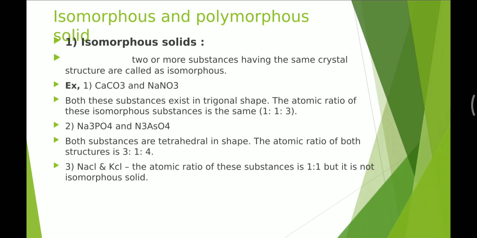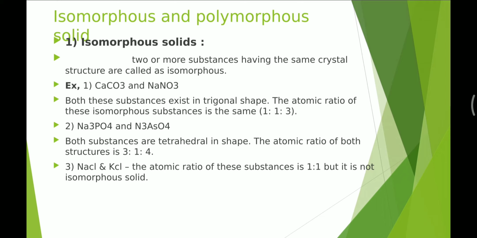Another example is Na3PO4 and Na3AsO4. Both the solids are tetrahedral in shape, and the ratio of both the molecules is 3:1:4.